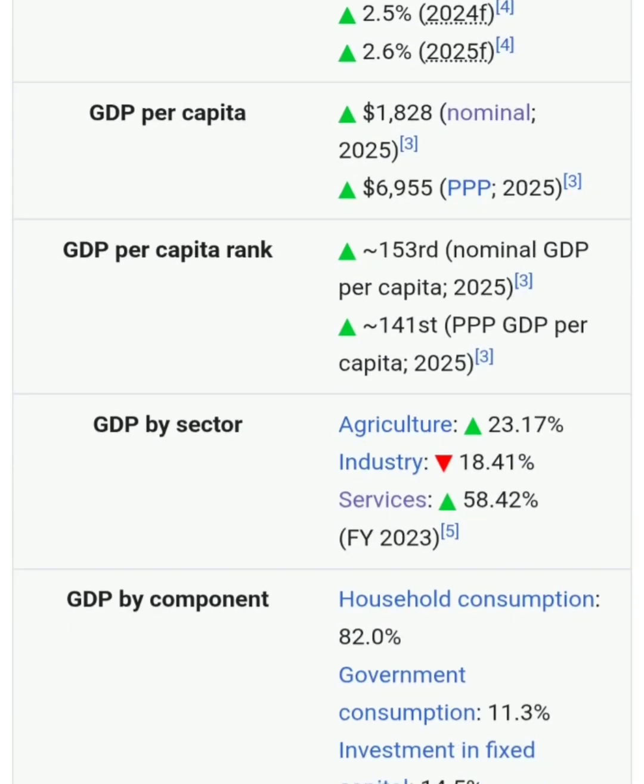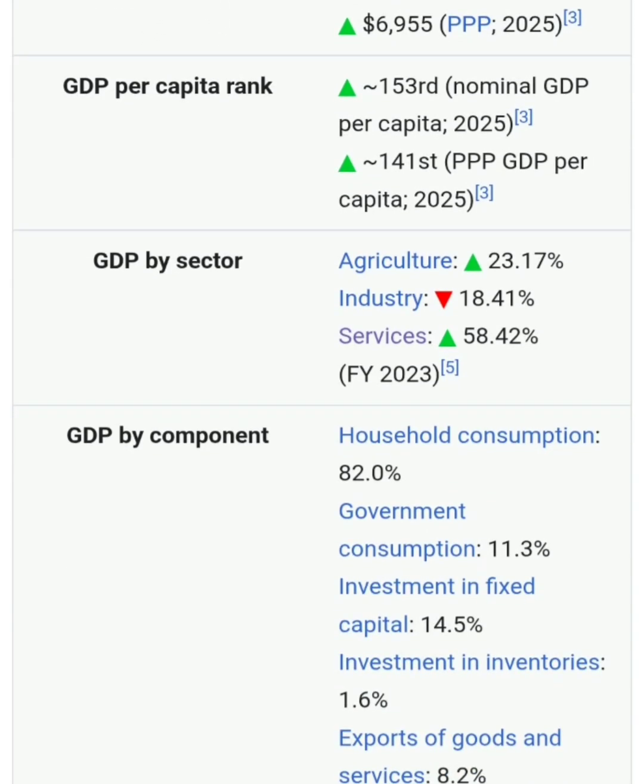GDP per capita. What is GDP per capita? GDP per capita of Pakistan is 1828 nominal, while in terms of PPP it is almost 7,000 US dollars. GDP per capita is the total GDP divided by the total population of our country. So the total GDP of Pakistan is 411 billion US dollars, while the total population is 255 million people. So per capita GDP is 1828.